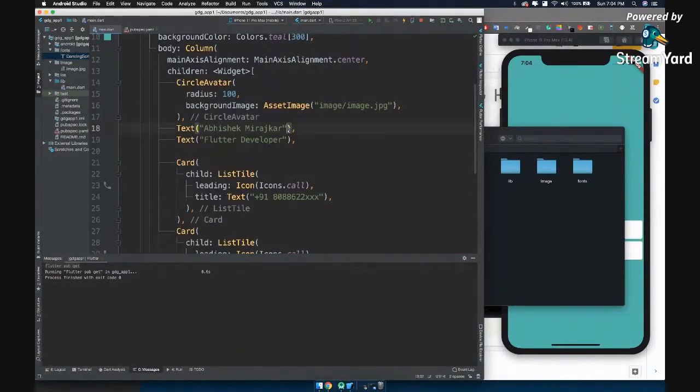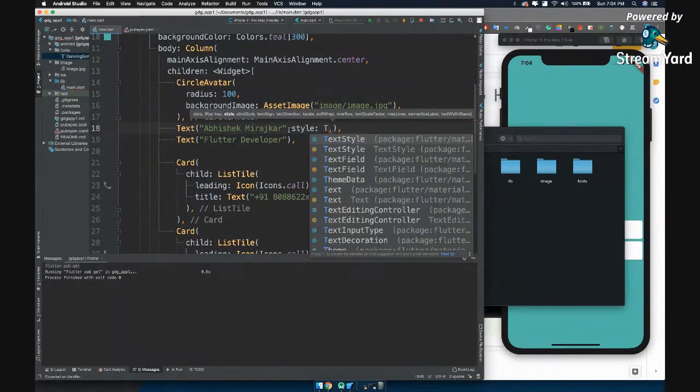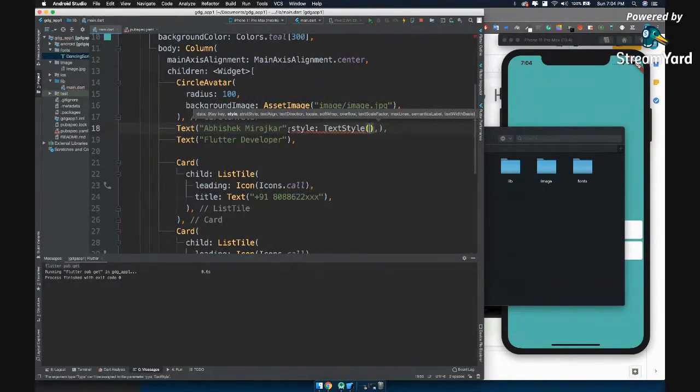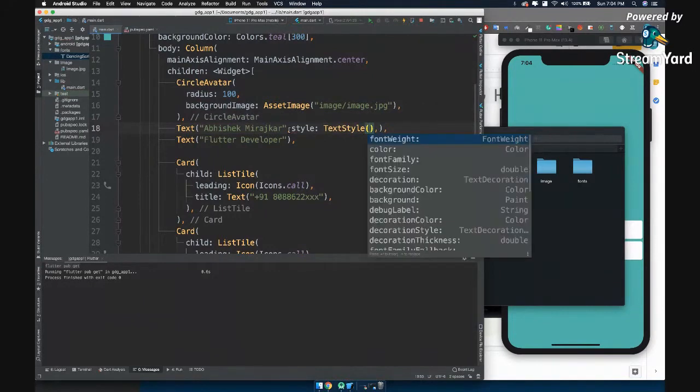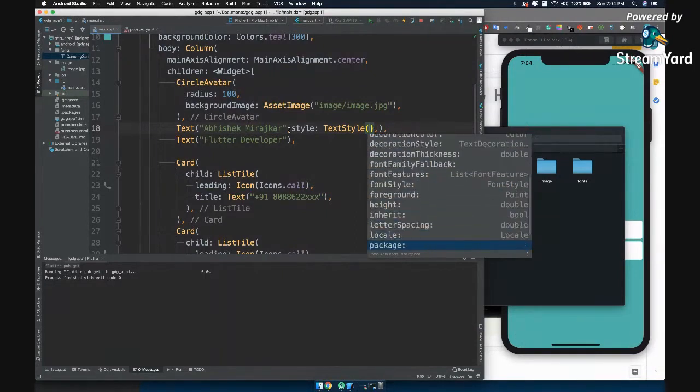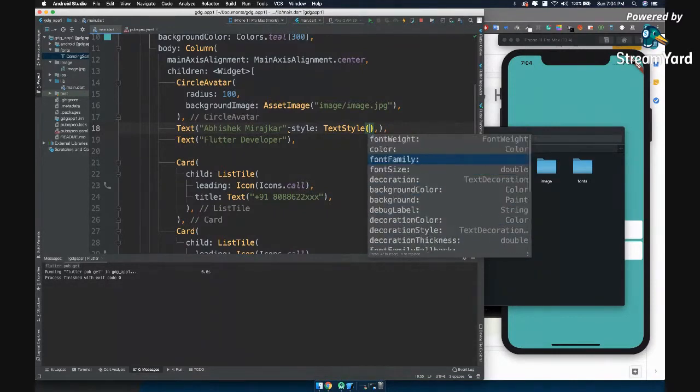Now, how do you add style for text? We have a style property for text. What is the style property expecting as a value? Inside the value, what will we give? A TextStyle widget, right? Inside TextStyle, you can hit Control and space. I think it will be a little bit different in Windows. I'm not really sure which key you would use, but inside Mac it is Control space. So it will show all the properties that a TextStyle is expecting, right?